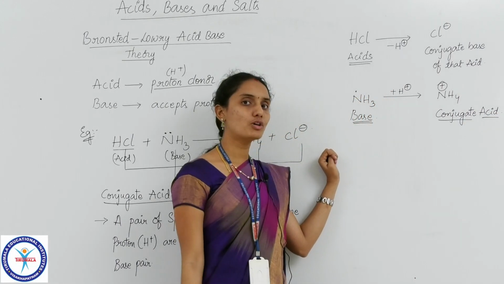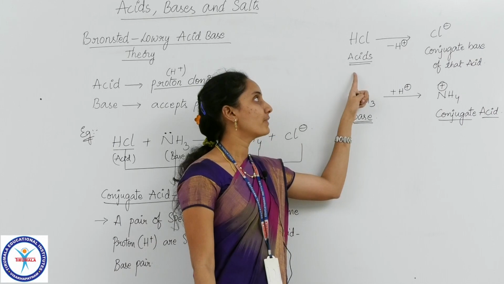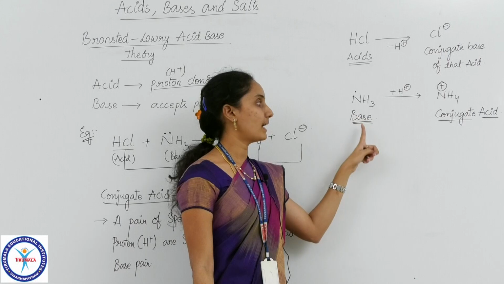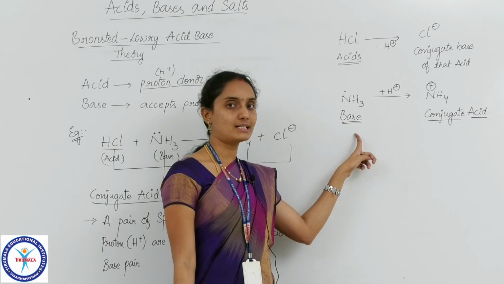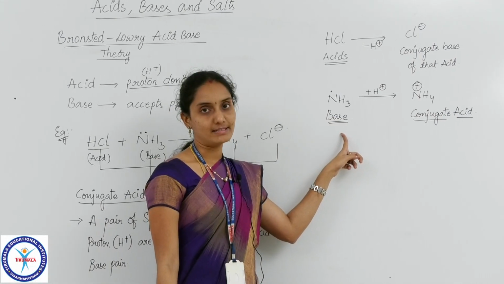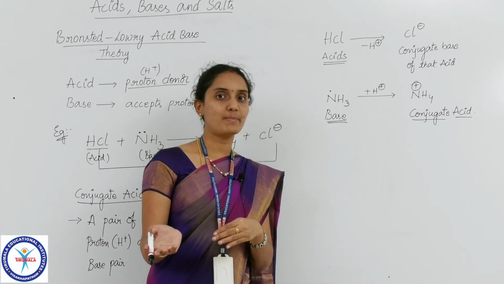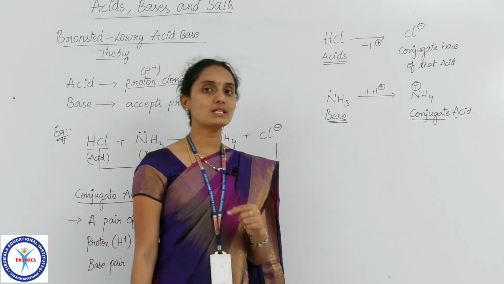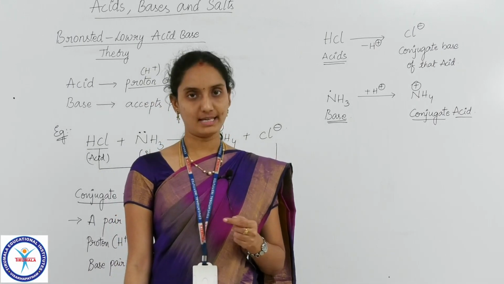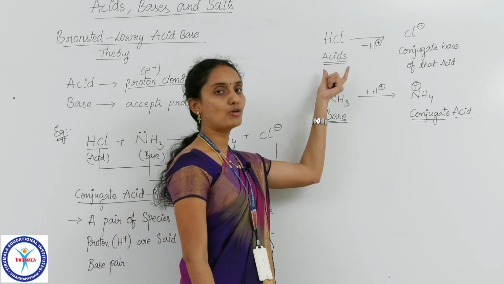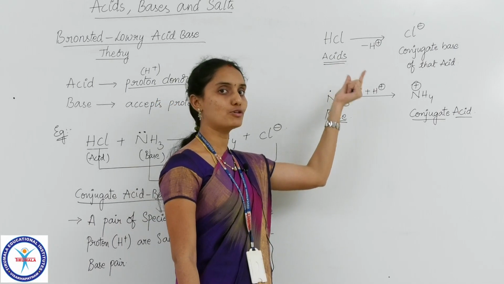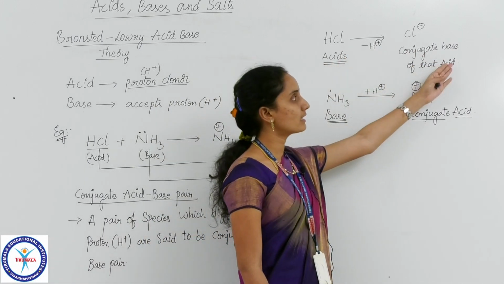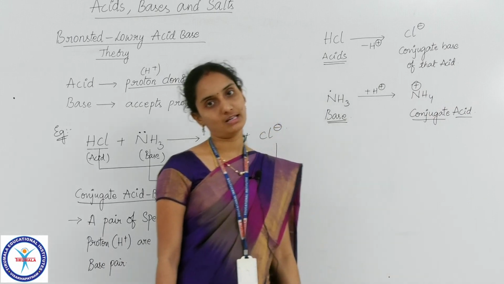So, remember the most important point here. Every Bronsted acid has its corresponding conjugate base and every Bronsted base has its corresponding conjugate acid. So an acid will have a conjugate base and a base will have a conjugate acid. And another important point you have to remember here is, if the Bronsted acid you have taken is a strong acid, then its corresponding conjugate base will be weak.